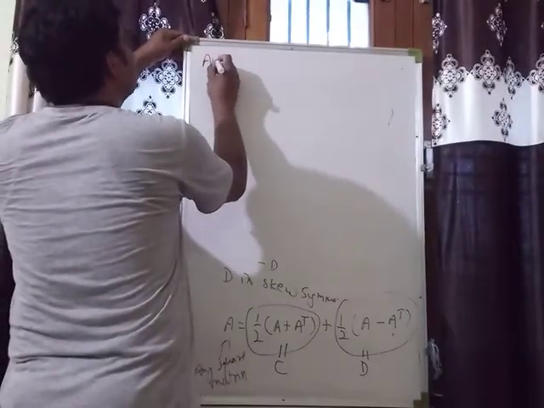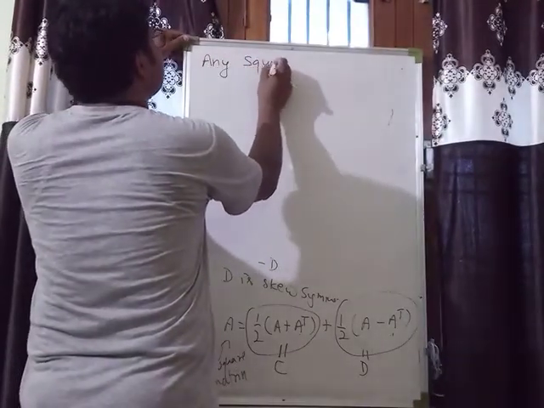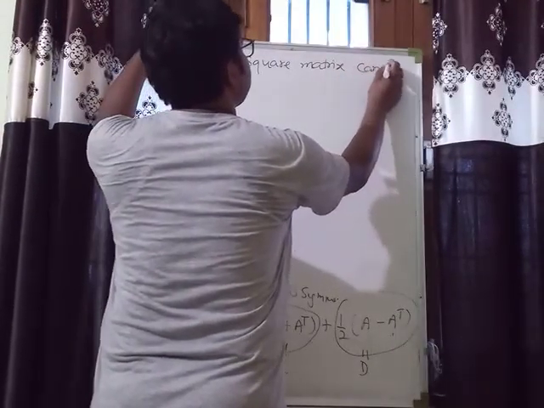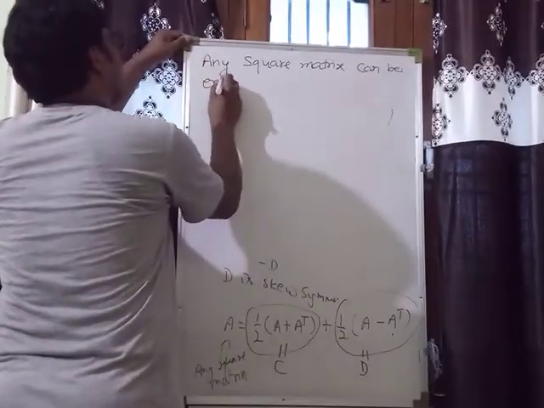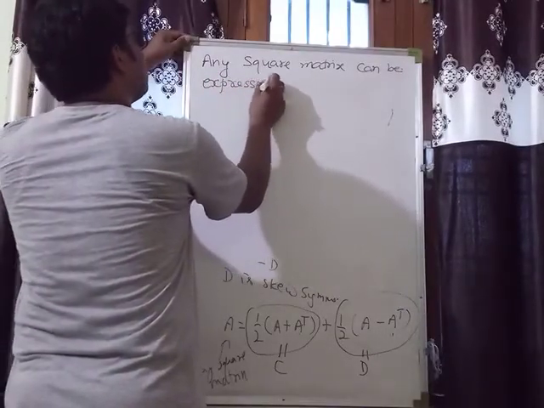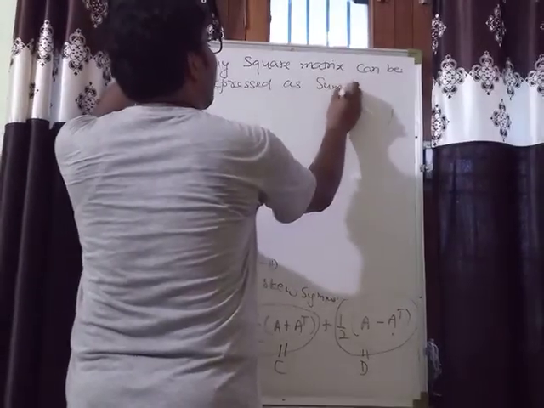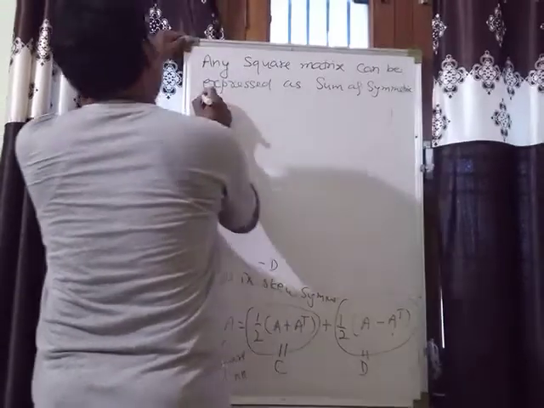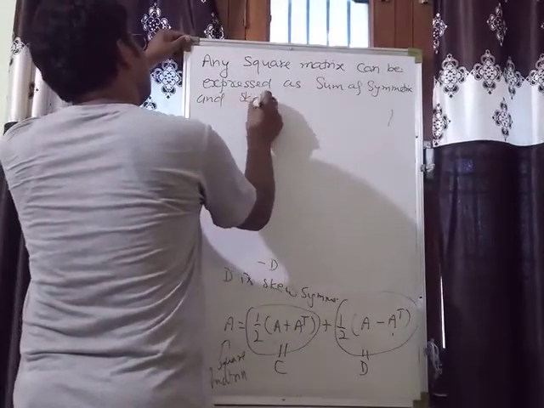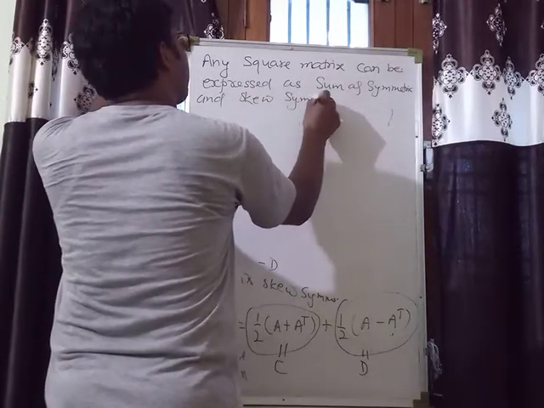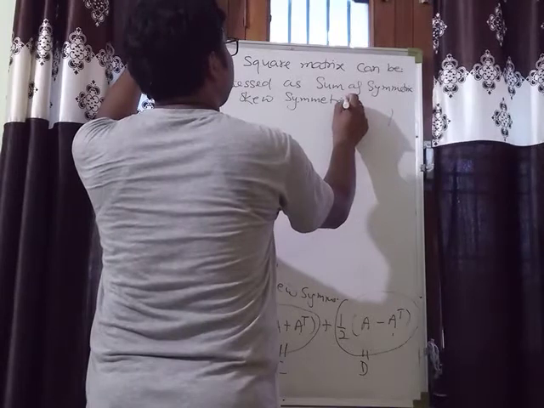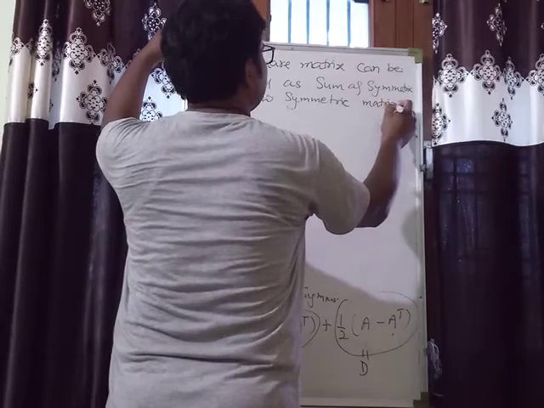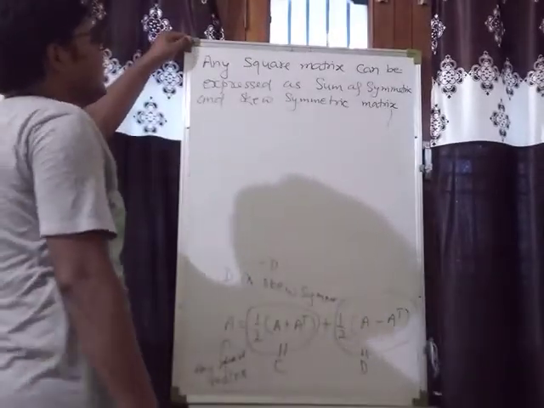That is, any square matrix can be expressed as sum of symmetric and skew symmetric matrix. Okay, sum of symmetric and skew symmetric matrices.